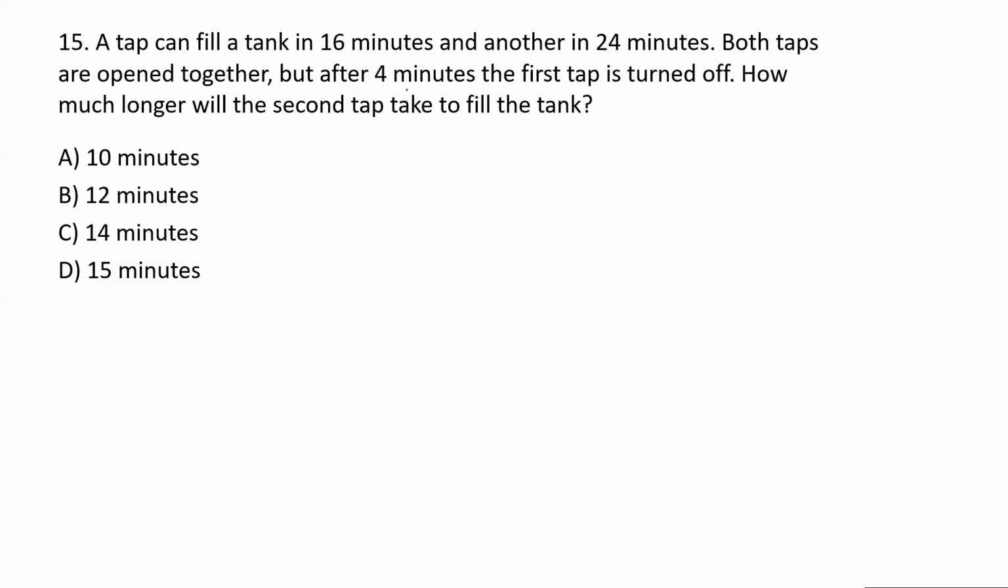And then you follow. Next, a tap can fill a tank in 16 minutes, another in 24 minutes. So there are two taps. One can fill in 16 minutes, another can fill in 24 minutes. Both taps are opened together, but after 4 minutes, the first tap is turned off. How much longer will the second tap take to fill the tank? Similar problem. So you have to compute the combined filling rate. Then in 4 minutes, how much work has been done? Then you have to compute the remaining work and then assume that the second tap will take X minutes, and so on.